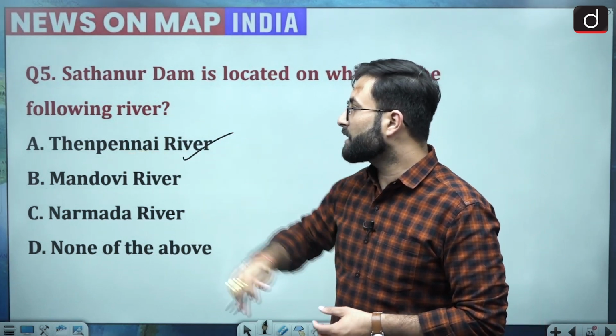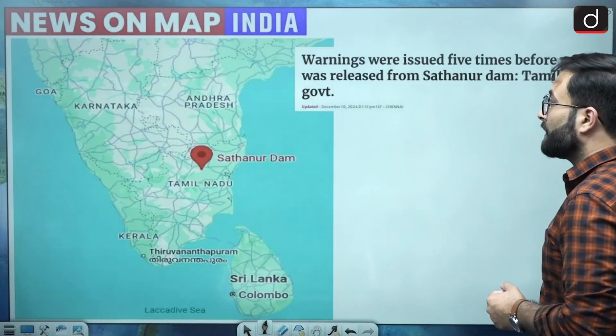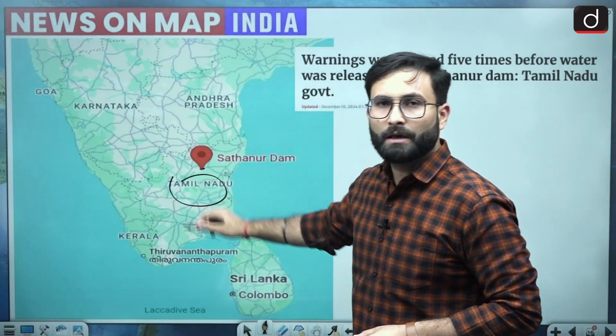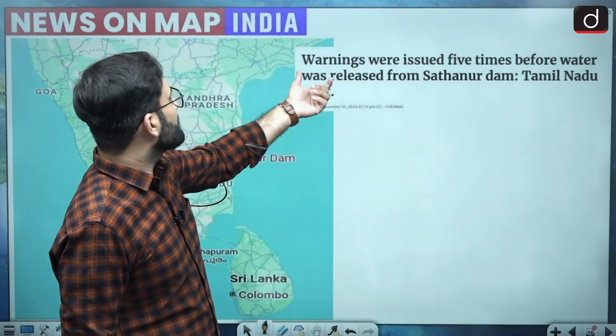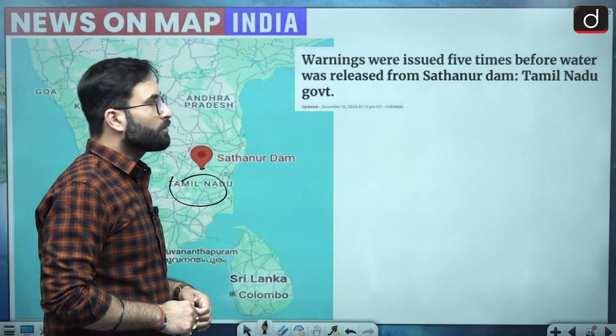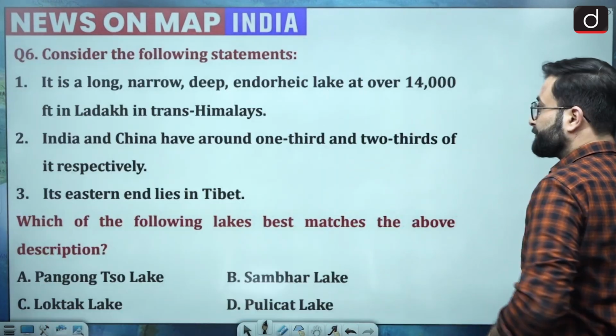Okay, now let's move further to the next one. So here you can see that Sathanur Dam is there in the Tamil Nadu region. Because of the Bengal cyclone, there were floods. That is the reference news, which was that warnings were issued 5 times before water was released from the Sathanur Dam, says the Tamil Nadu government. Anyways, let's move further.